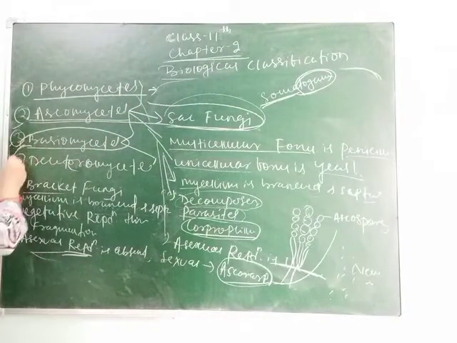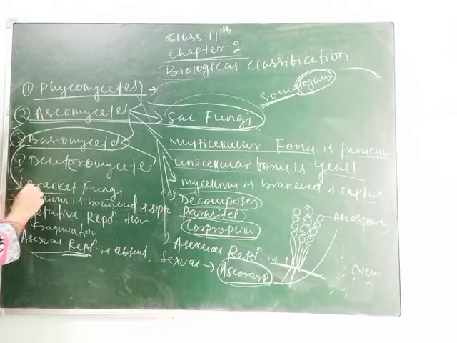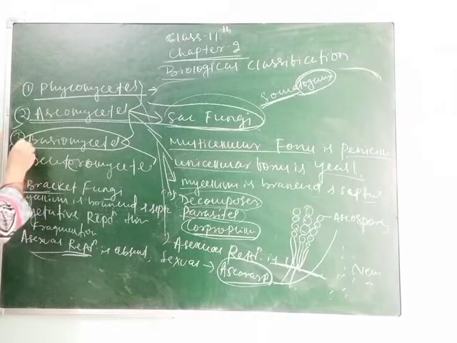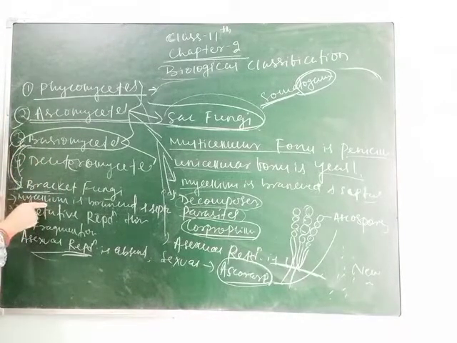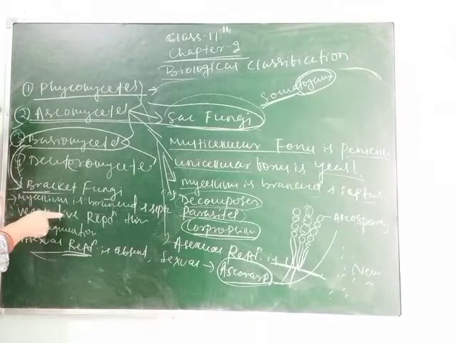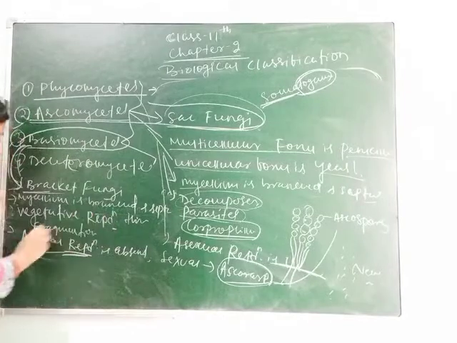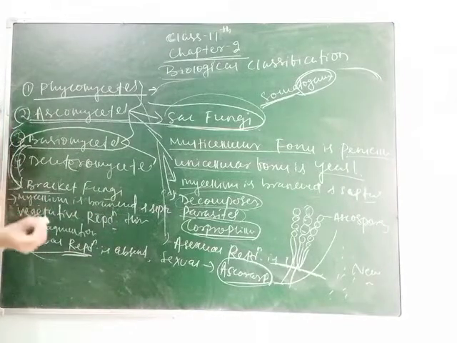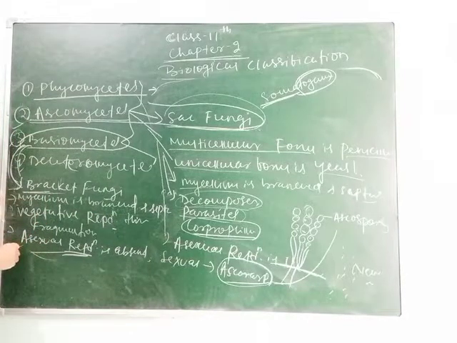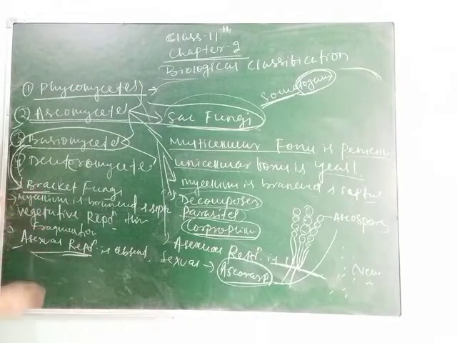So again, let's recap. It is commonly called bracket fungi, which is Basidiomycetes. Mycelium is branched and septate. Vegetative reproduction is through fragmentation. Asexual reproduction is absent. Sexual reproduction is through dikaryon or dikaryophase and somatogamy.